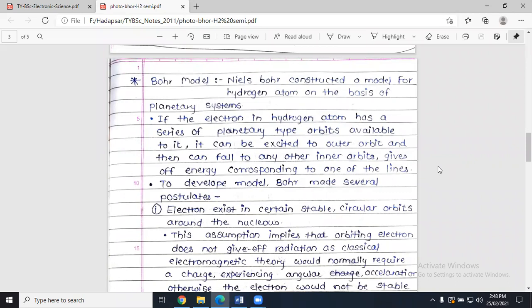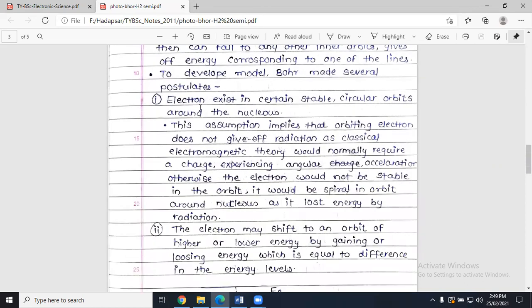After discovering this orbital system, he developed some postulates related to this model. We are going to study them. First, the electron exists in certain stable, circular orbits around the nucleus. So if you have an atom, there is a presence of an electron, and that electron exists in certain stable circular orbits around the nucleus. At the center of the atom there is a nucleus, and the electron revolves around that nucleus in a circular orbit.